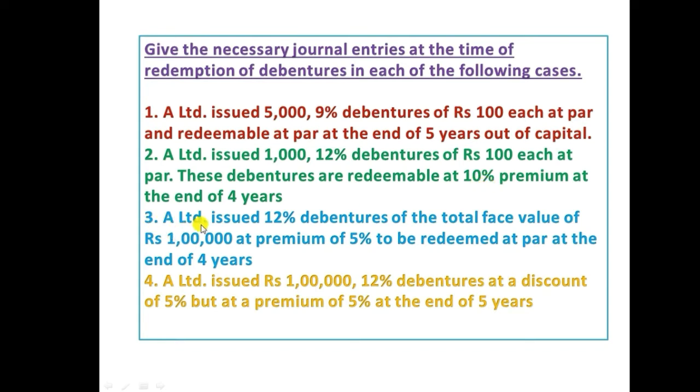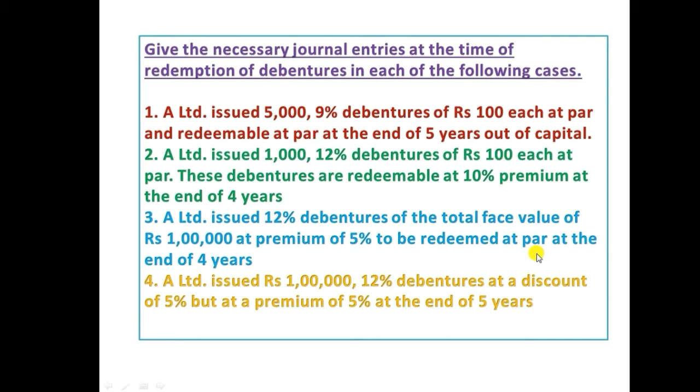And number three, A Limited issued 12% debentures of the total face value of rupees 1 lakh at a premium of 5% to be redeemed at par at the end of 4th year. In the third case, the company issued at a premium, but is going to redeem at par.